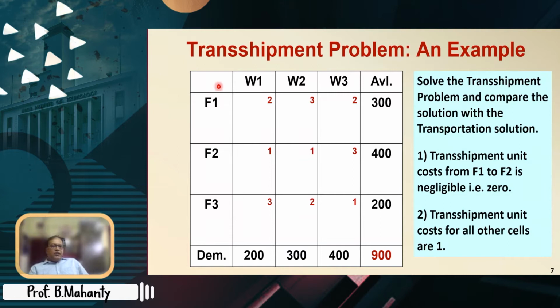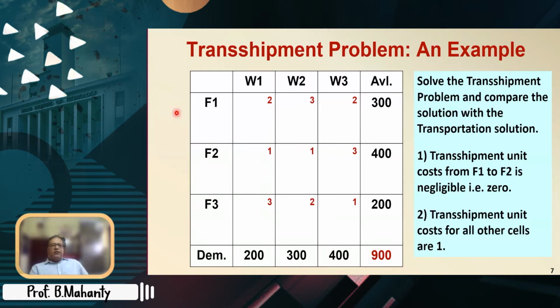We have to see one more thing: is there a factory, that means a source, which is a pure source, or any destination that is a pure destination? If there are some pure sources and some pure destinations, we can leave them alone.